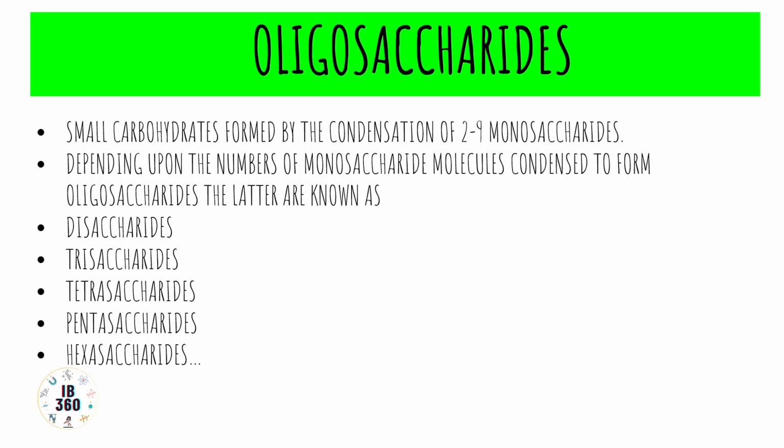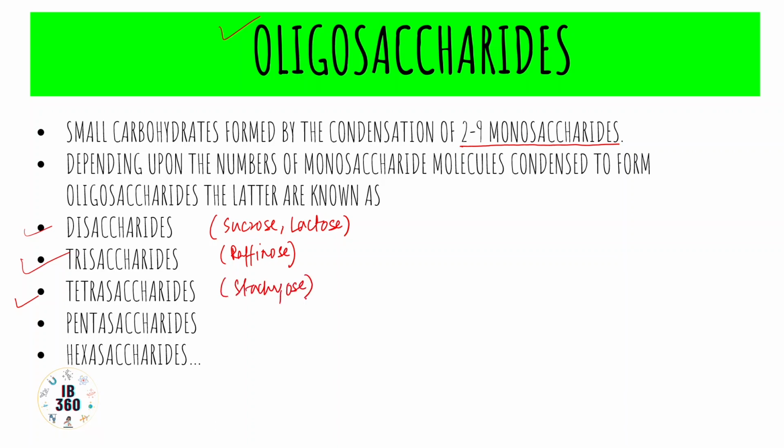So oligosaccharides are small carbohydrates formed by the condensation of 2 to 9 monosaccharides, and depending upon the number of monosaccharide molecules condensed, they are known as disaccharides, trisaccharides, tetrasaccharides, and so on. Let us study some examples. Under disaccharides, famous examples would be sucrose, then lactose. Under trisaccharides, we have raffinose. Under tetrasaccharides, we have stachyose, and so on.